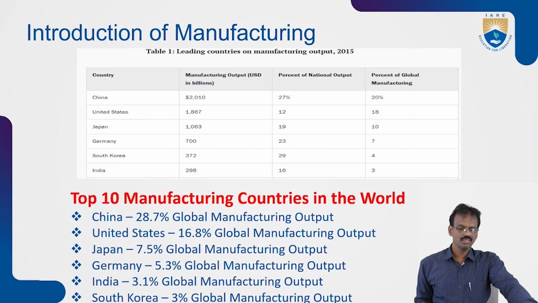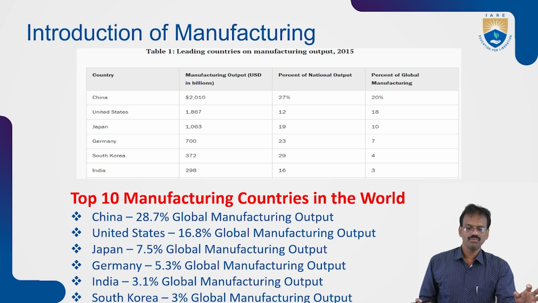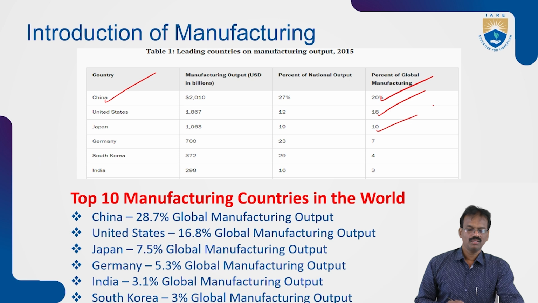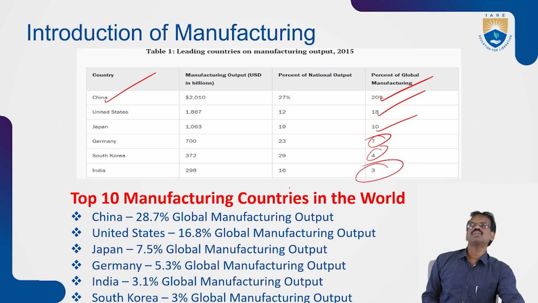Here we can see which countries have higher GDPs and whose economy is based upon manufacturing. The first one is China, with 20 percent of global manufacturing. Next is the US at 18 percent, then Japan at 10 percent, and Germany at 7 percent. South Korea is 4 percent, but India is only 3 percent.